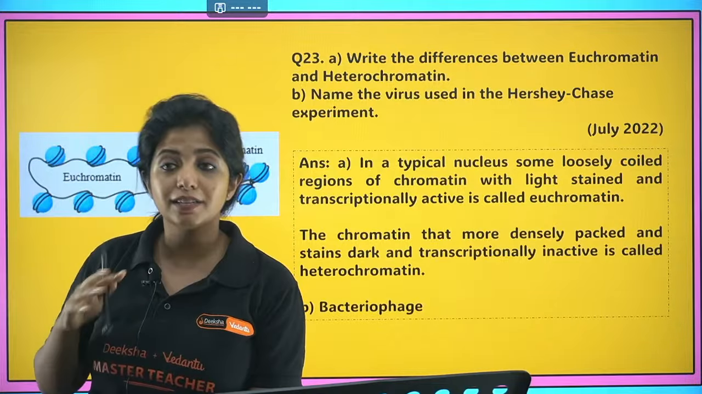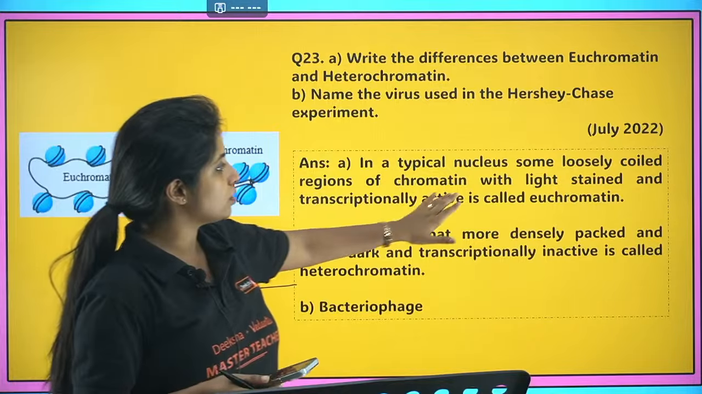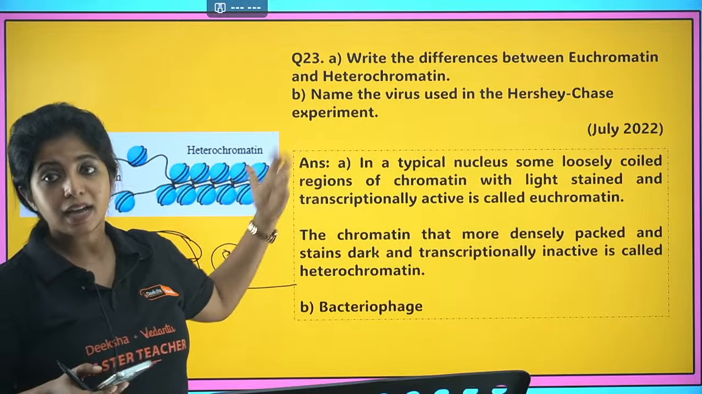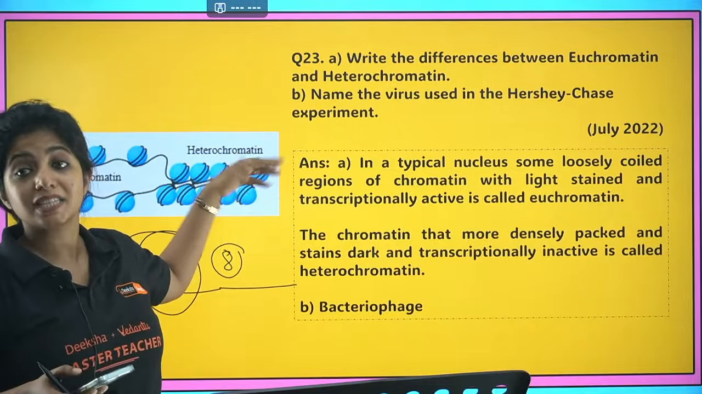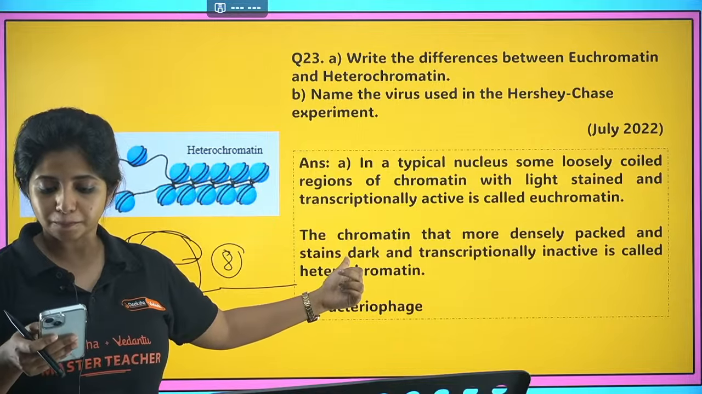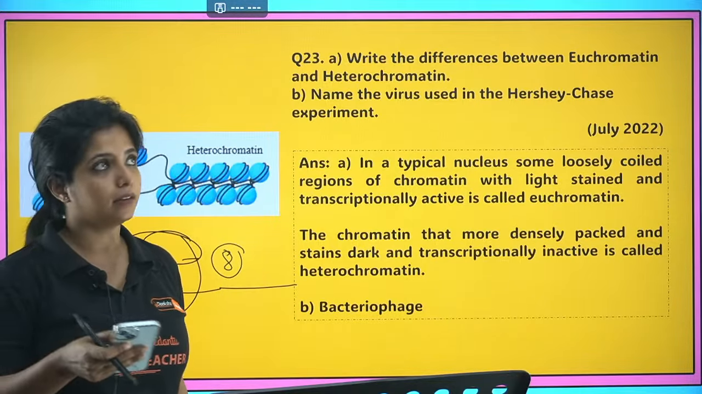So these are the three things that you have to remember. In a typical nucleus, some loosely coiled regions of chromatin that are lightly stained and transcriptionally active are known as euchromatin. The chromatin that is more densely packed, stains dark and is transcriptionally inactive is known as heterochromatin. So these are the few points that you can definitely write. Fine?